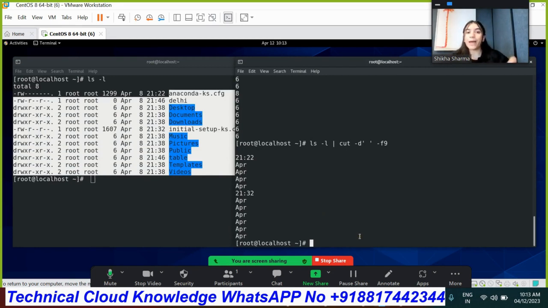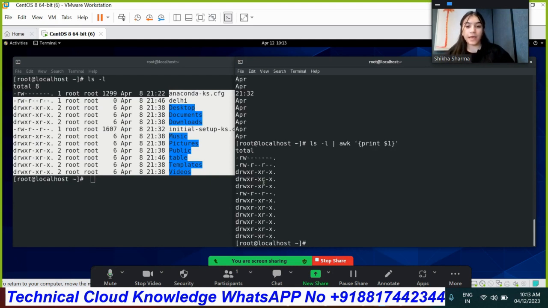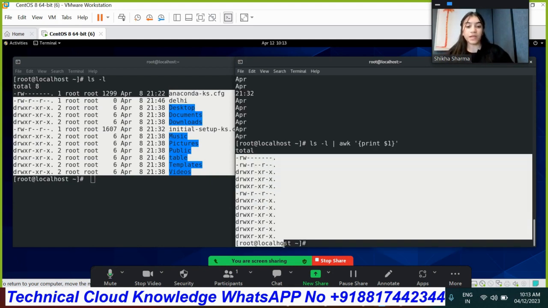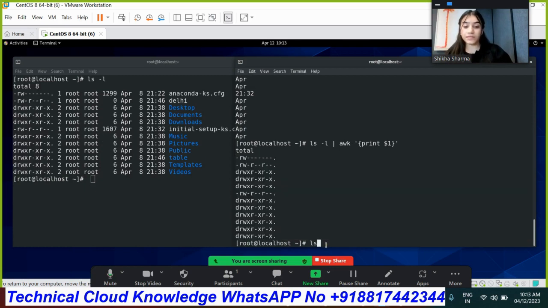So for now I'm going to do this same thing. I want the correct output, so that's why I'm going to execute the awk command. You need to watch this carefully, how we will get the correct output. Let's run ls -l and awk. Now I want to print field number 1. Here in the awk command, a field is referred to with the dollar sign, so remember that. Close this. As you can see, now I got field number 1. We can get up to 9 the same way, the syntax is the same.